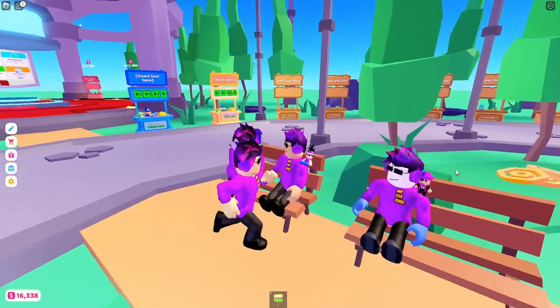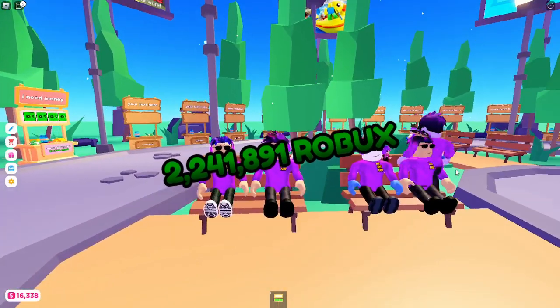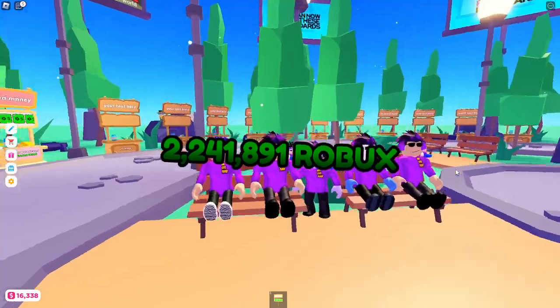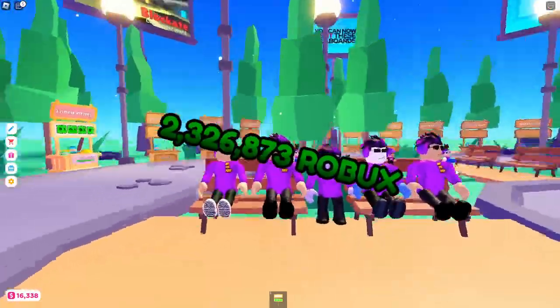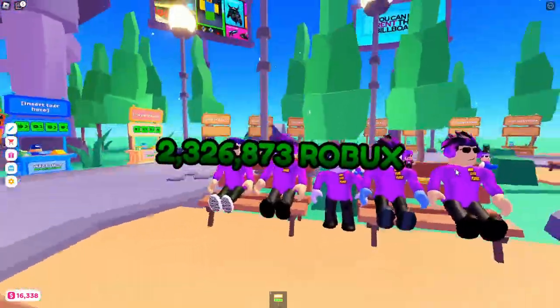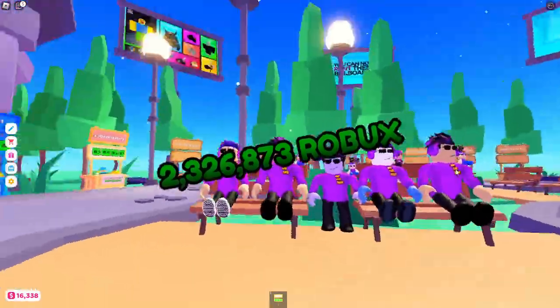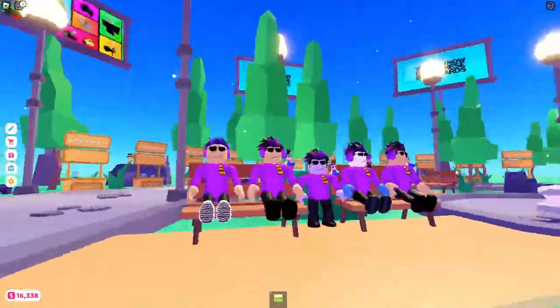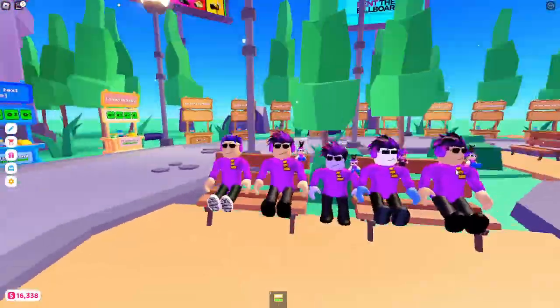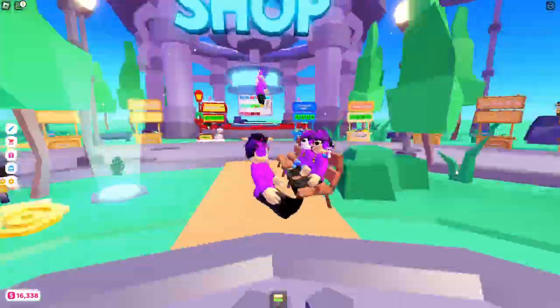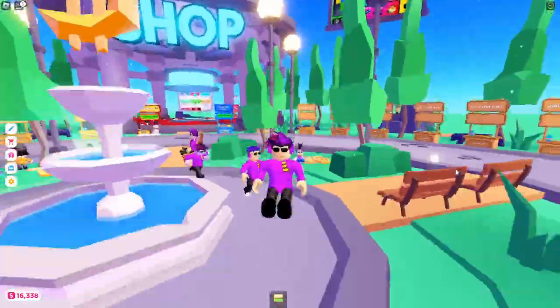After adding it all up, I had an approximate total of 2,241,891 Robux for June 21st, and about 2,326,873 Robux for June 24th. So, Hazem makes about 2.3 million Robux a day from the donation board, not including what I and LaQuaid guess to be about 150,000 from nukes.